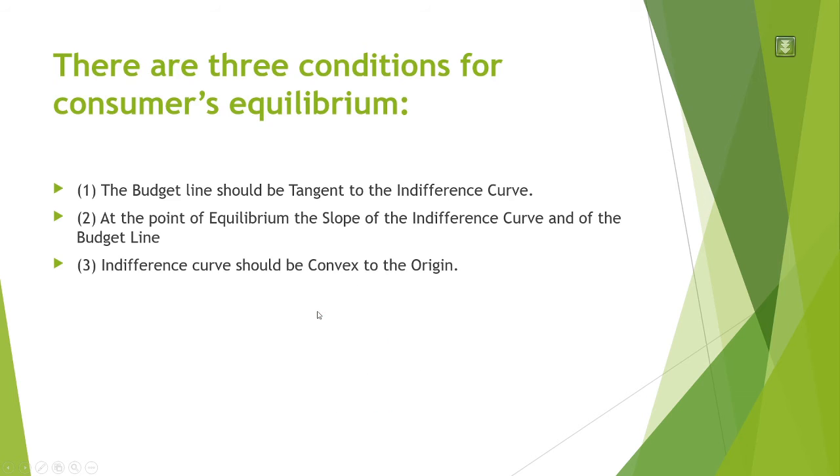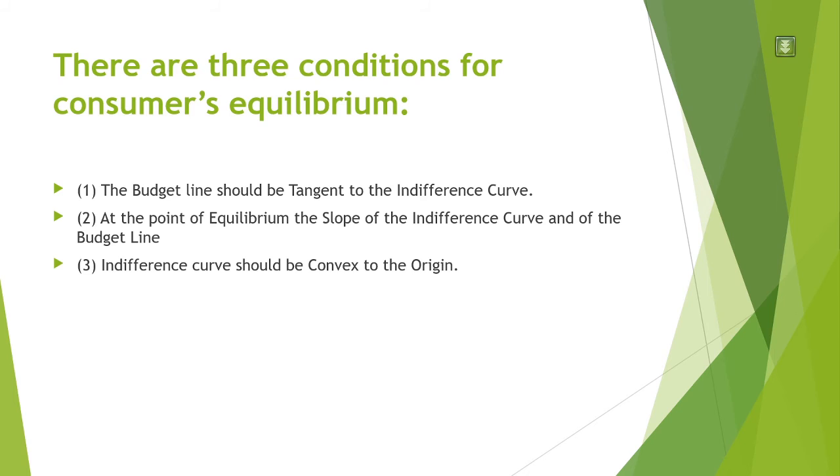Okay. Now what is consumer equilibrium? There is something called the budget line. Now what does the budget line tell you? The budget line tells you how much of good X and how much of good Y you can consume with whatever amount of money you have in your hand.